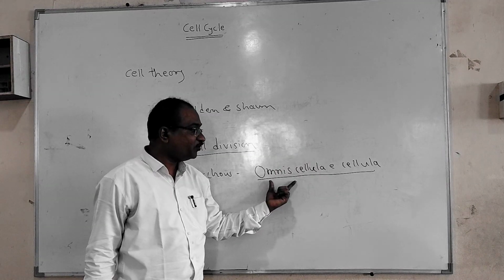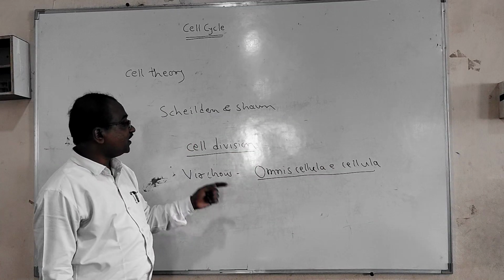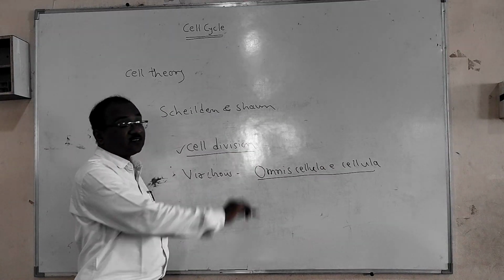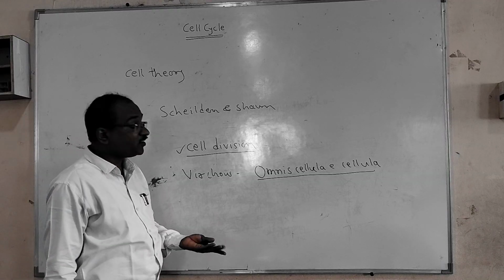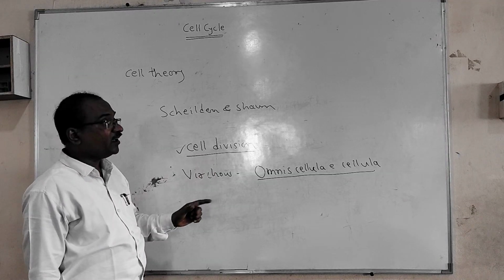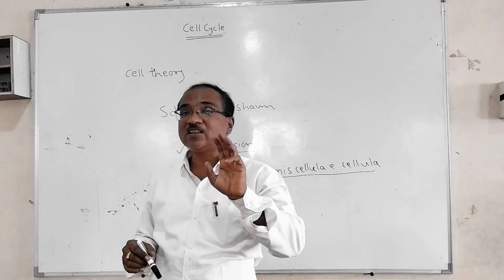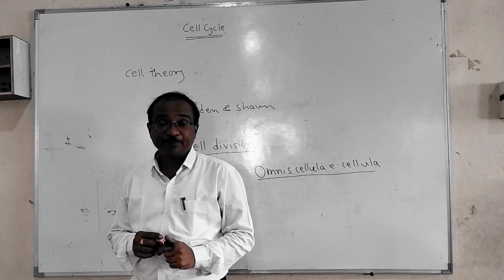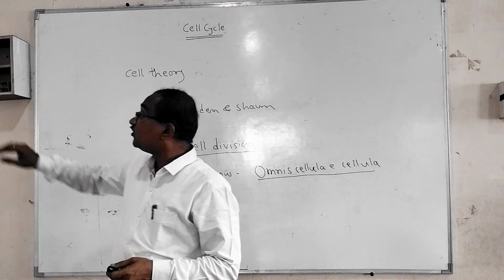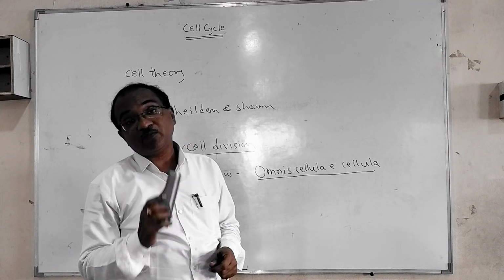The process by which the new cells are formed from the pre-existing one is called cell division. There are basically three types of cell division: one is amitosis, another is mitosis, and the third is meiosis.